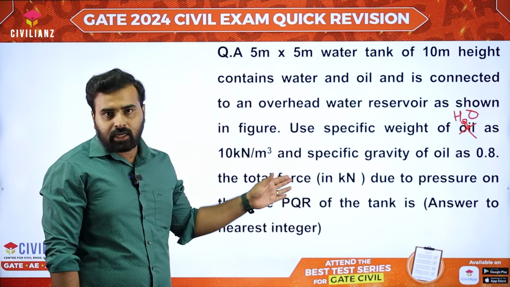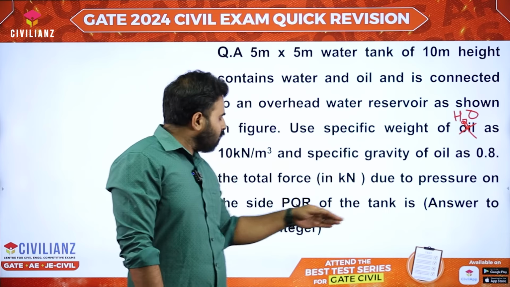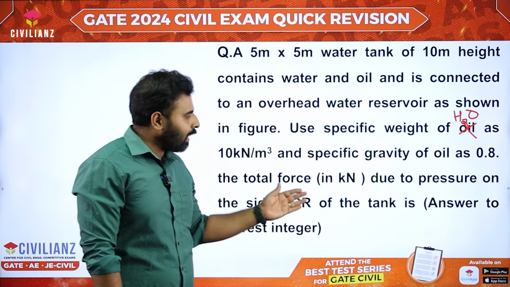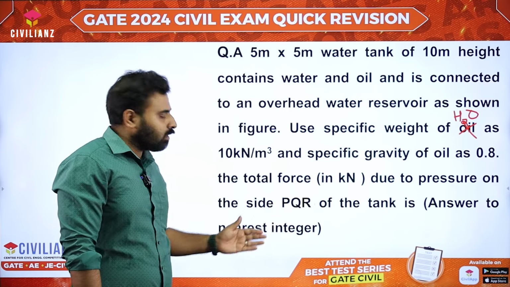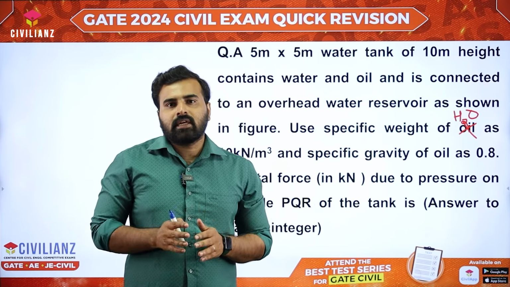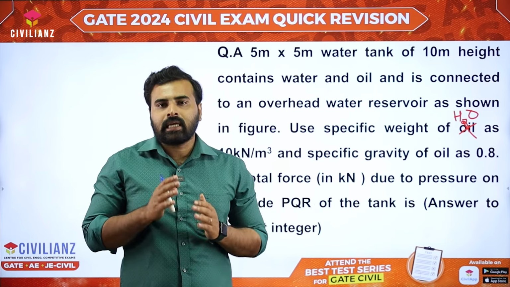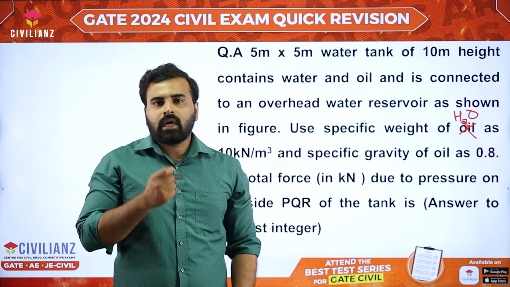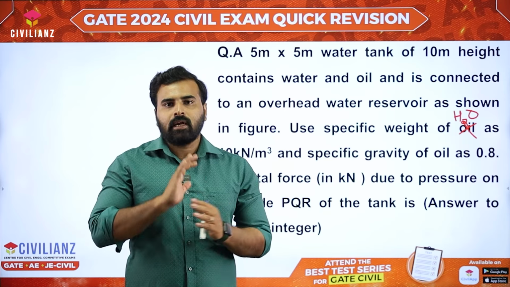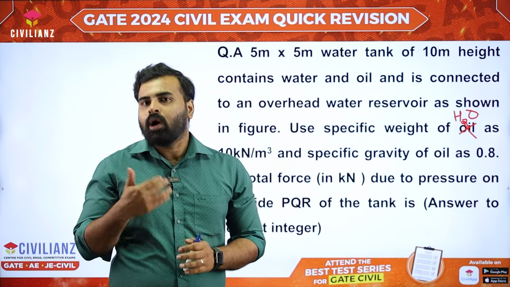The total force in kilonewton due to the pressure on the side PQR of the tank is. Answer to the nearest integer, which means the answer should be written as a whole number. We do not require any decimal. It should be rounded off to an integer or a whole number.